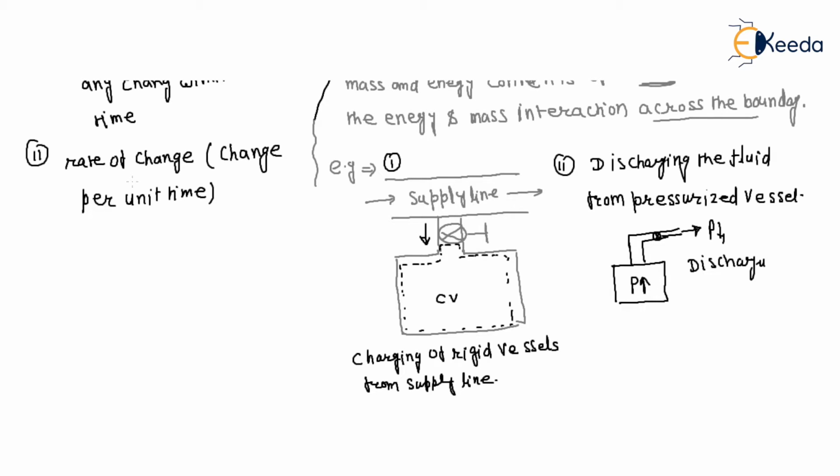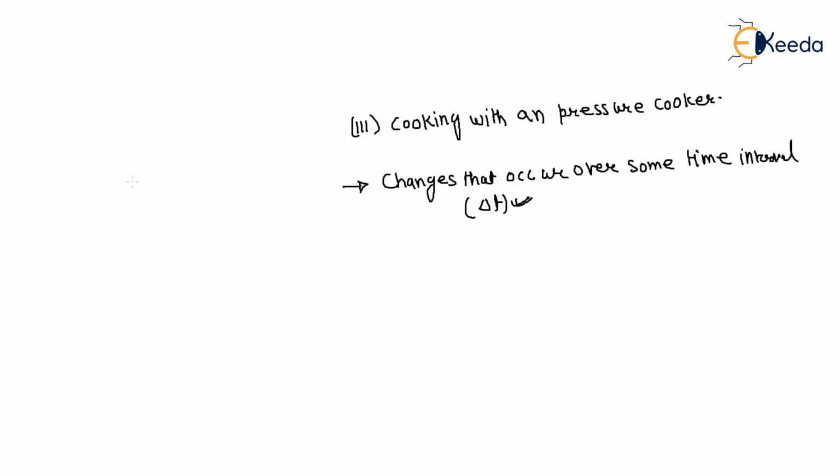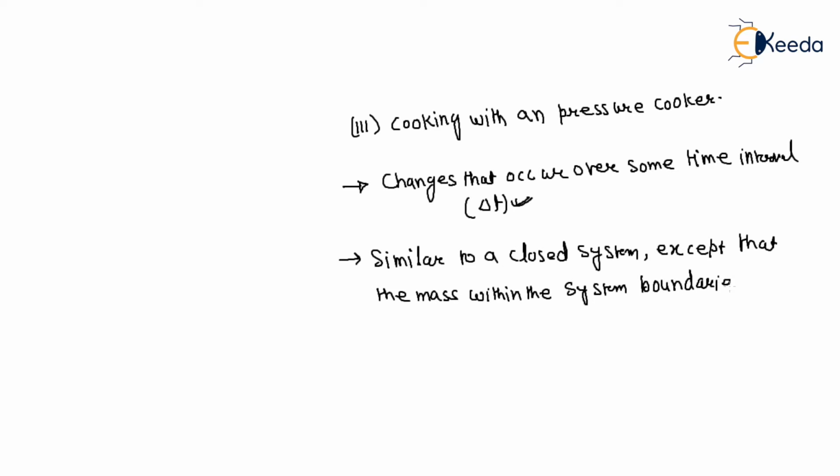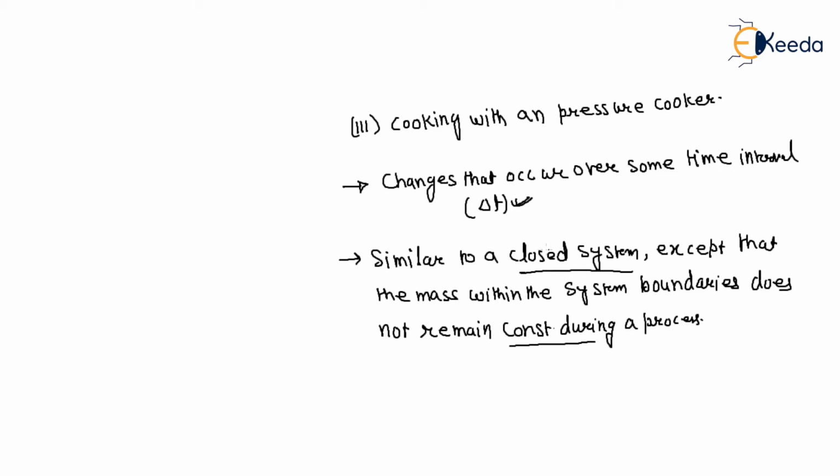Now, an unsteady flow system is in some respect similar to a closed system. It is like a closed system if we consider the unsteady flow problem. It is a closed system, except that the mass within the system boundary does not remain constant during the process. That means it is equivalent to a closed system.